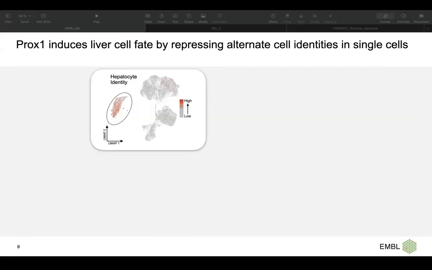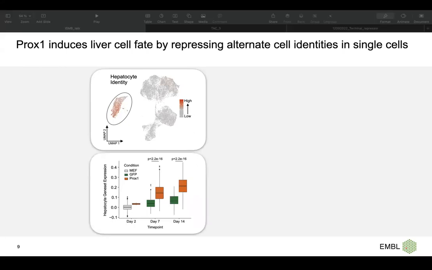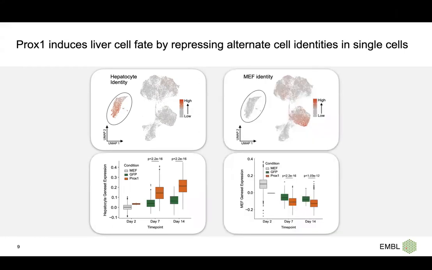So first, we want to look at this hepatocyte cluster and see how the cells behave with PROX1 overexpression versus GFP. We can see that at day 2, 7, and 14, all the cells with PROX1 overexpression, which are the orange here compared to the green, have a higher hepatocyte identity. It means there is a higher expression of hepatocyte marker genes. And at the same time, what about the host identity?